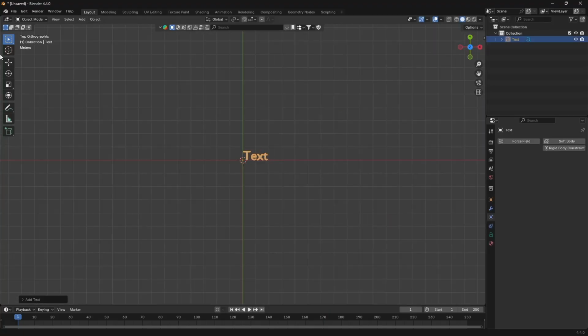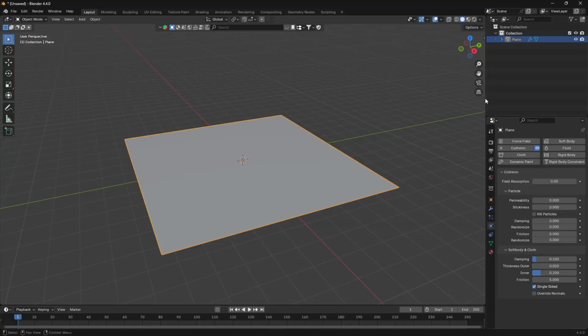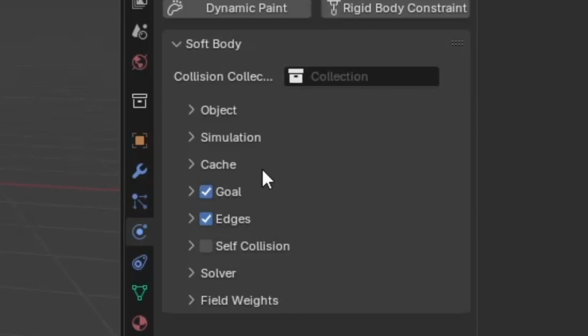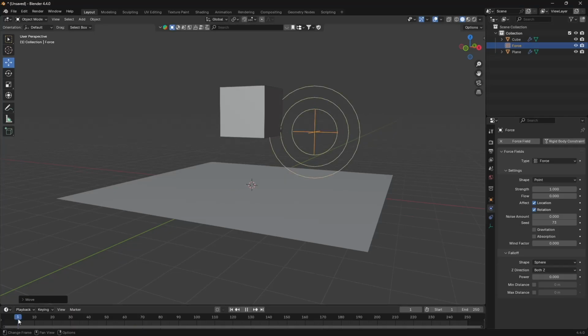Do you open up Blender and think, gosh darn it, I really wish I could simulate some jelly right now? Yeah, me neither, but that's what soft bodies are. Add a plane as a collision and add a cube and give it a soft body modifier. Uncheck goals so that it actually falls, and now you have whatever the fuck this is. Apart from that, this is honestly just one of those things you have to play around with to learn it. That's if you'll ever even use it, which is more likely a no.